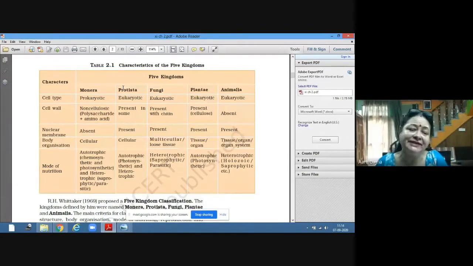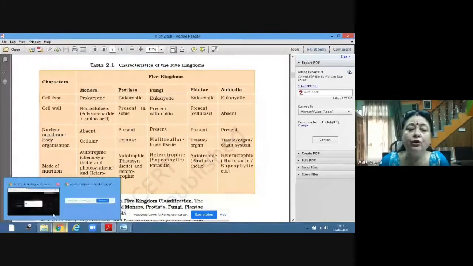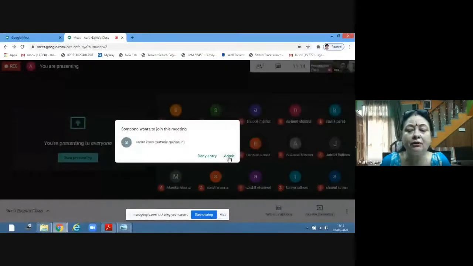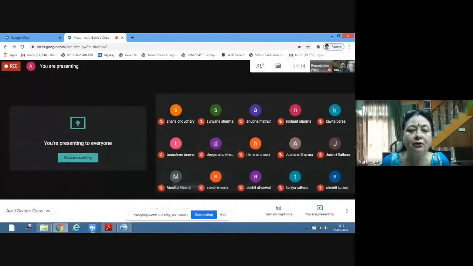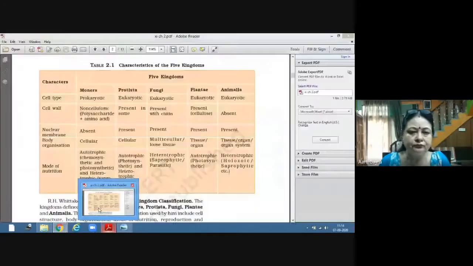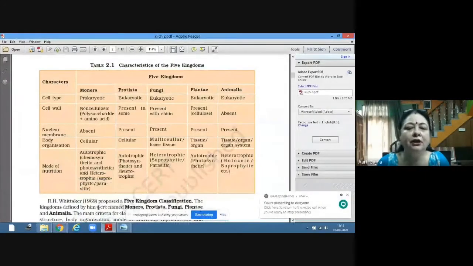Cell wall is present in some. All of them are not having the cell wall. Only few of them are having cell wall. Clear? And the nuclear membrane is present because it is a eukaryotic cell. So in Protista, the nuclear membrane is present. Body organization is again cellular because there is only one cell. The tissues are not being formed. The organization level is cellular level.